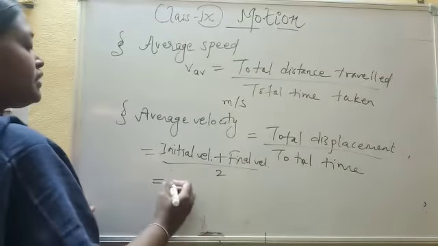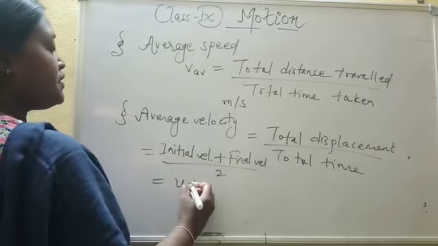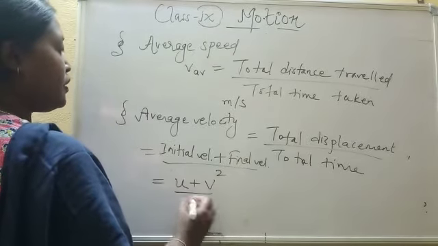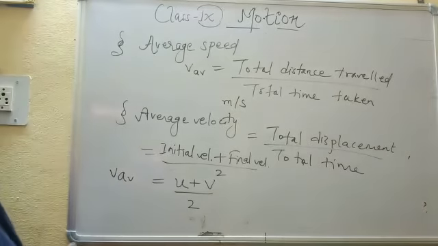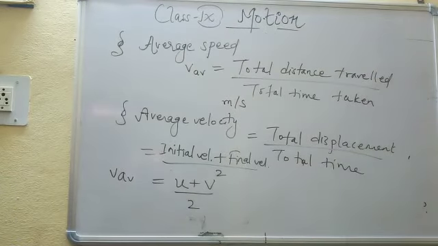Initial velocity is denoted by u, final velocity by v, and the formula will be (u + v)/2. The same unit, meter per second.